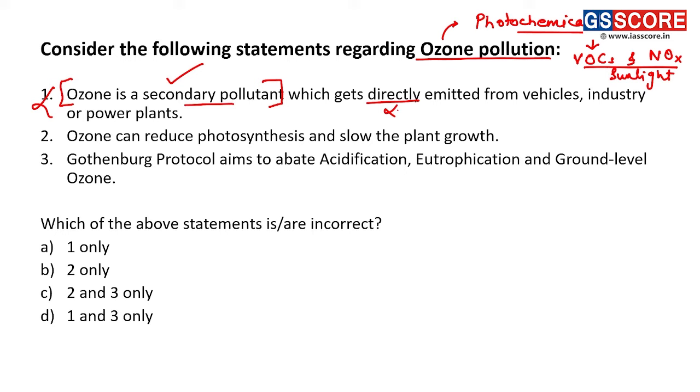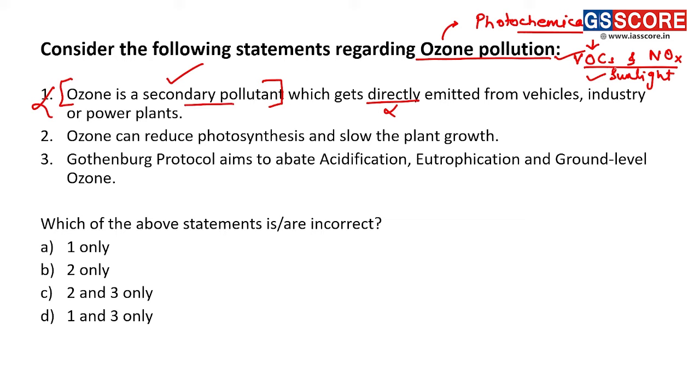They are formed in the environment as a result of reaction between primary pollutants and certain environmental factors. Right? In this case, primary pollutants are volatile organic compounds and nitrogen oxides, and environmental condition is sunlight. So that leads to formation of a secondary pollutant called as photochemical smog, and this photochemical smog also consists of ozone, right? And that's why first statement is an incorrect statement.